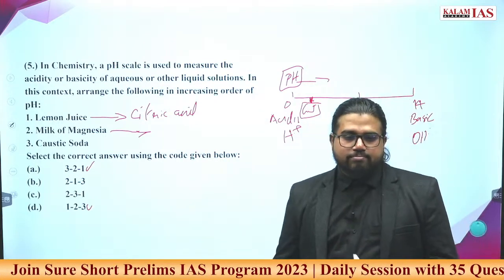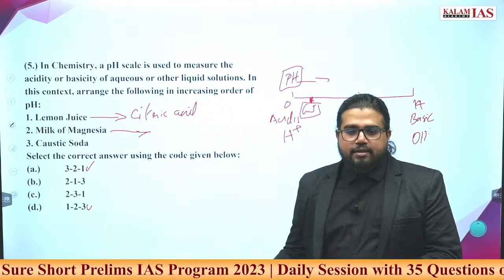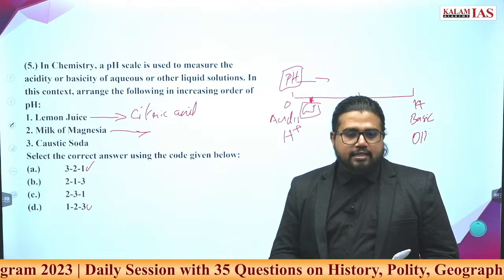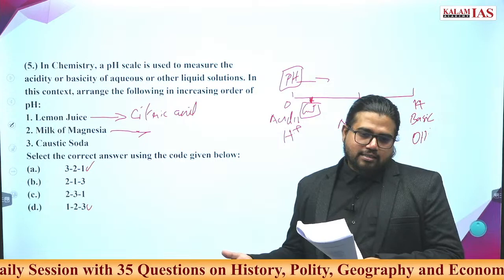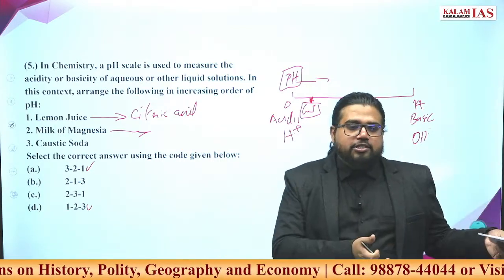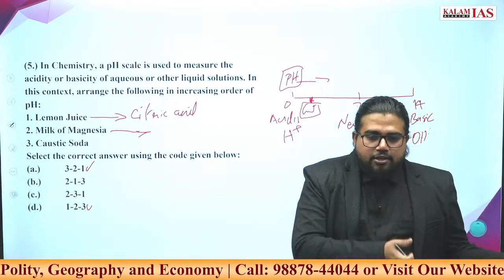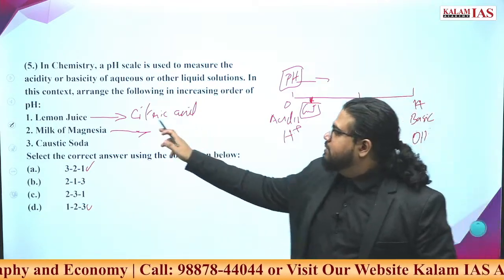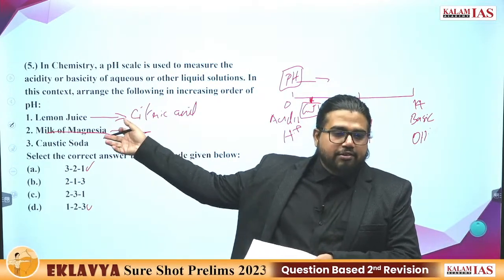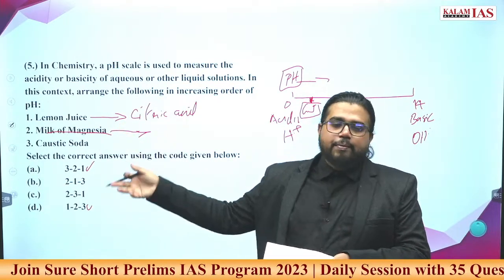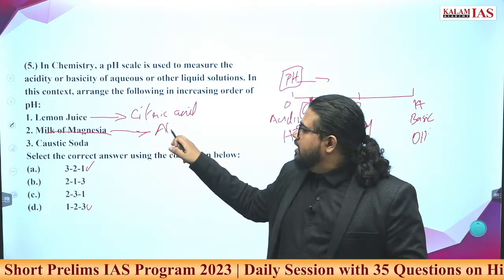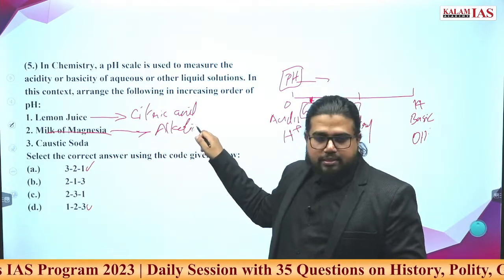Yesterday we have seen this digestive system map. In the digestive system, the stomach contains hydrochloric acid. Acidity problem means higher production of hydrochloric acid. So if there is high production of hydrochloric acid in the stomach, to neutralize that, people drink milk of magnesia, or this solution will be given to people. Now if people are drinking this for high acidity, this means it is an alkaline or basic solution.